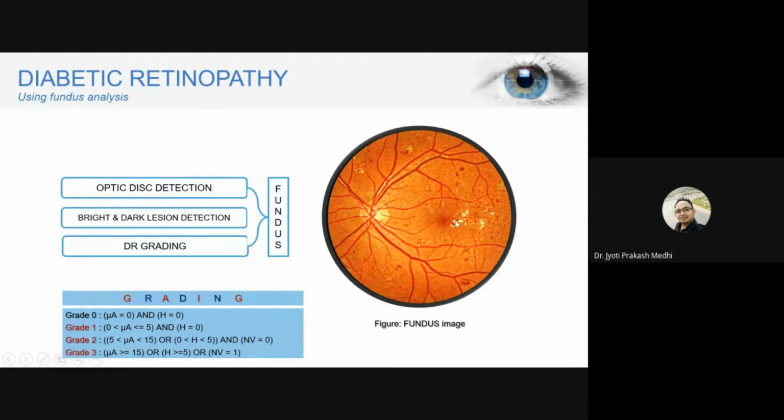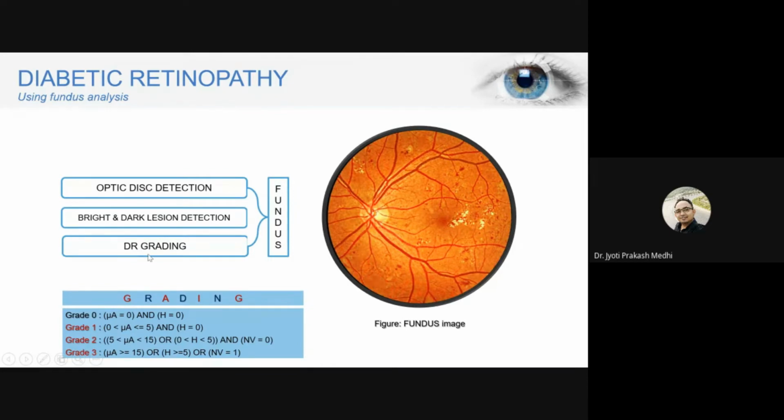So in order to detect these lesions, we have to suppress the optic disc and macular regions so that they do not offer any hindrances during the detection process. Similarly, most researchers also go for removing or masking the blood vessels so that the detection gets proper.